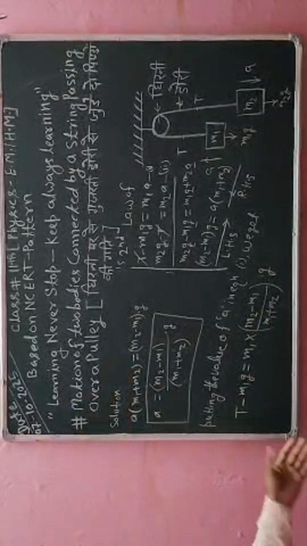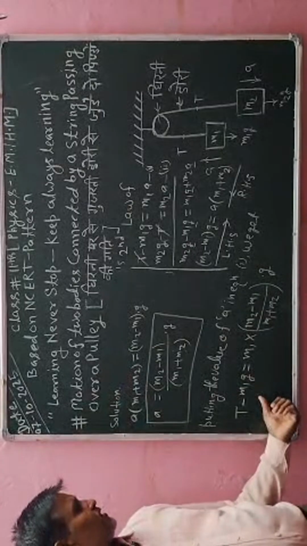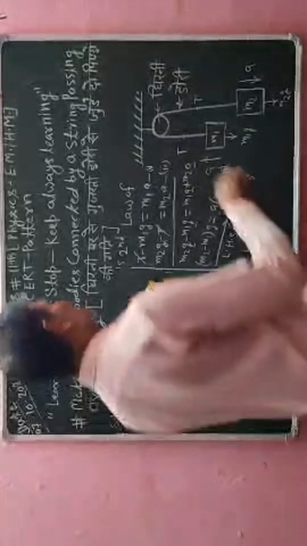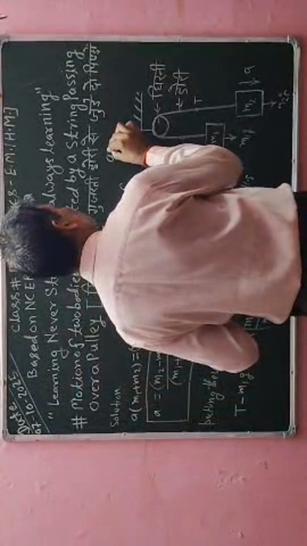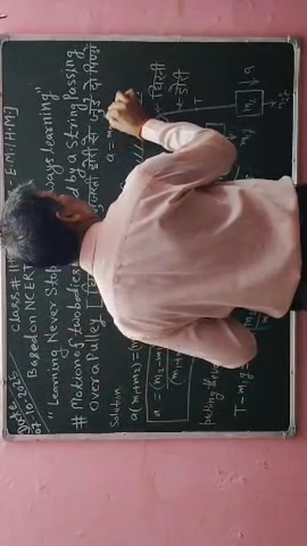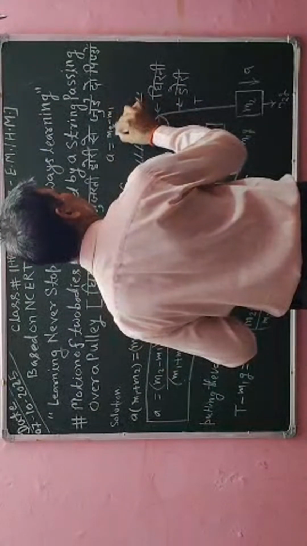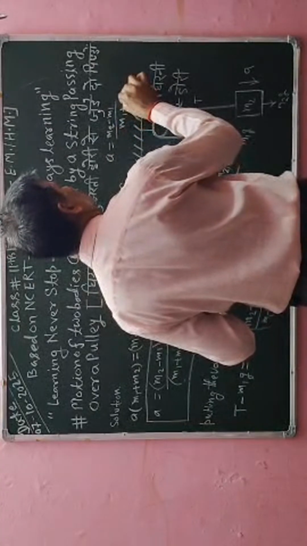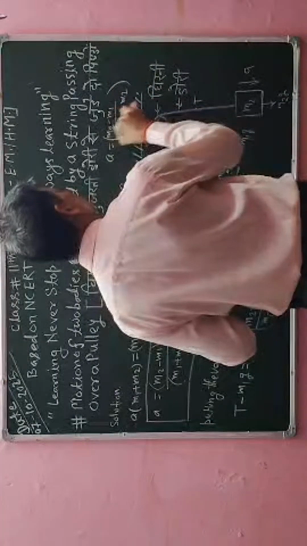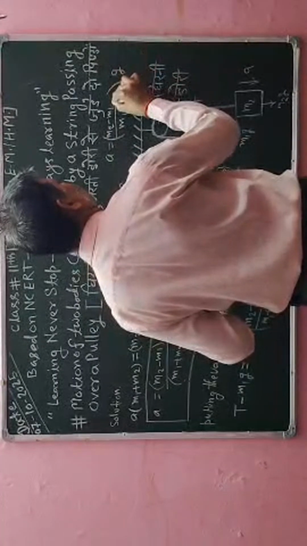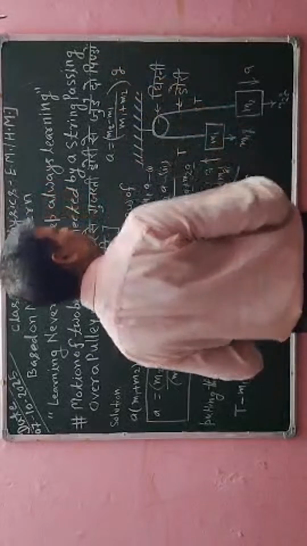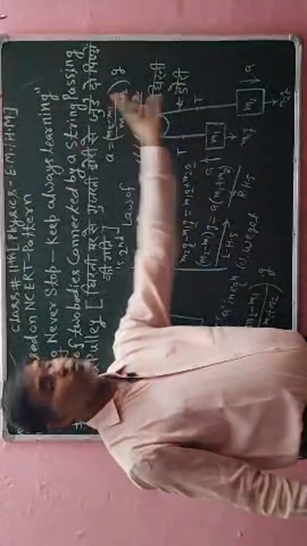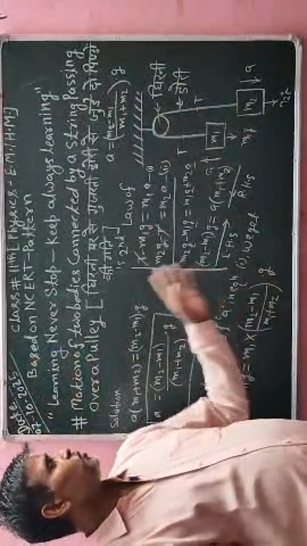Okay, now I will simplify, and after simplifying I will get the value of T. Okay, so value of a I am saving here because it is important. So a is equal to m2 minus m1 divided by m1 plus m2, into g. Okay student, so you have to follow it positively.